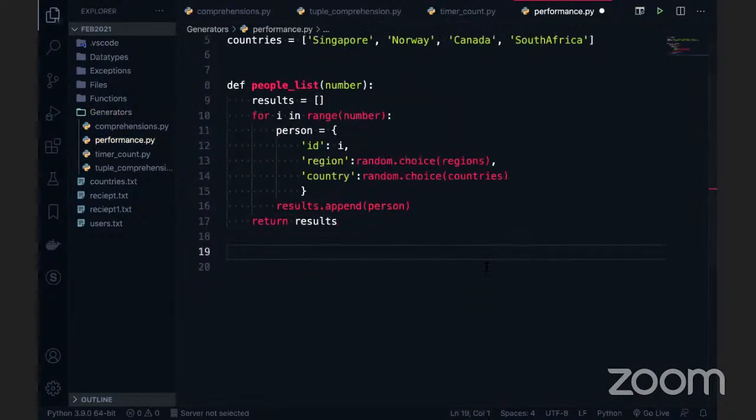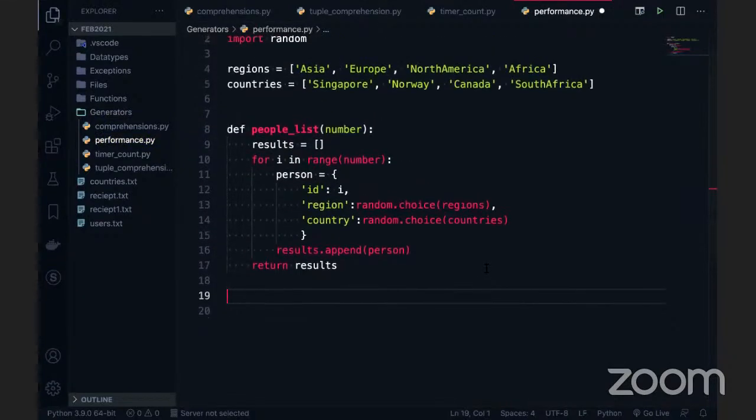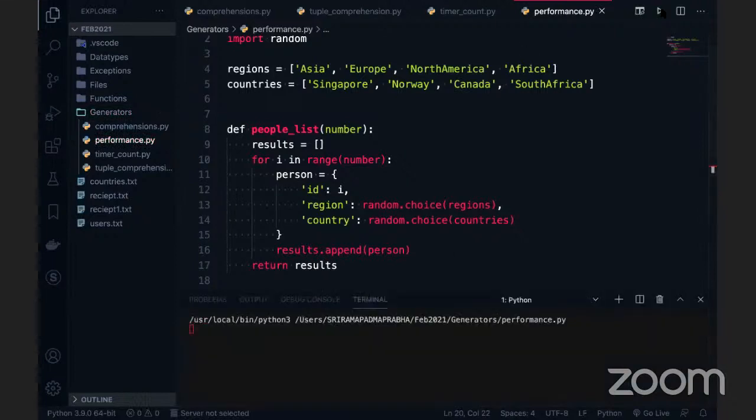I need to call this function first. I will show you what the result would be. Am I audible? Yeah, you are. So now I'm going to print. I'm going to call this people_list, and I will pass 5, the number of people I want randomly. There is no print statement here, so I have to use the print statement to see it. It will generate random 5 people from these regions. This is the code which I'm doing.